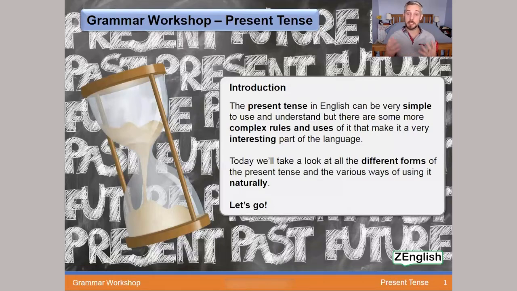The present tense can be very simple in English to use and understand, but of course there are some more complex rules and uses of it that make it a very interesting part of the language. Today we'll take a look at all the different forms of the present tense and the various ways of using it naturally. Let's get started.